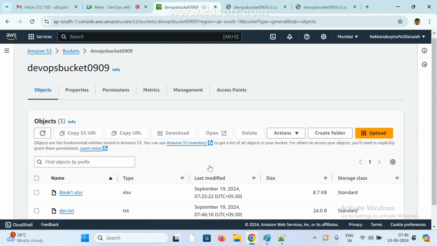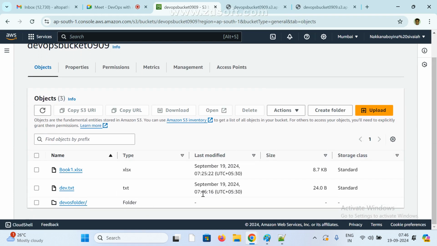Now check it here. We can see the date and time also updated. Earlier, if you see, this is 7:20 or something. Now see here the latest time, correct? It was overwritten, the previous existing file. But in this case, right now I didn't enable any bucket version. For the time being it is overwrite.